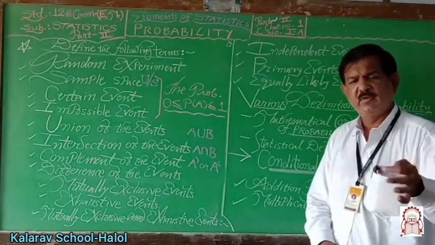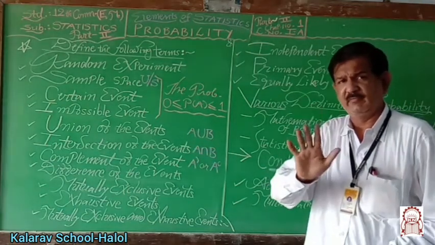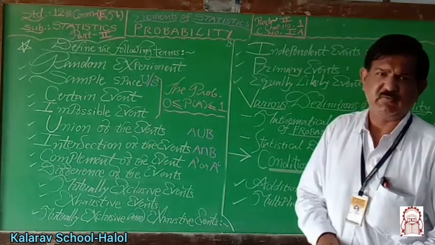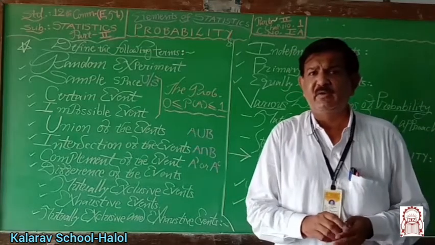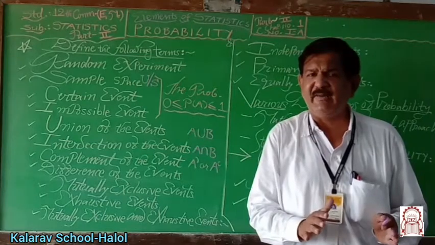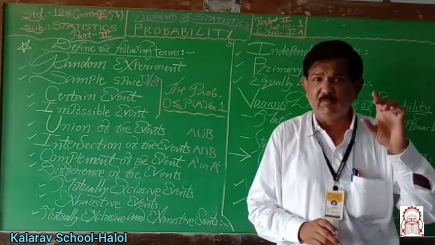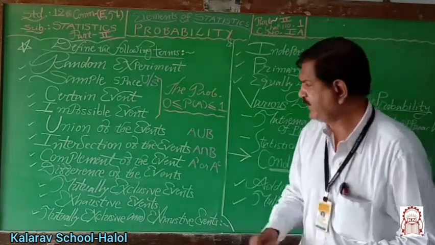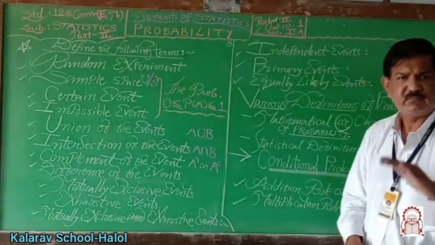See, if an unbiased coin is tossed, then either head occurs or tail occurs. But head and tail both can't appear together in a single throw. It is not possible. This is known as mutually exclusive events.